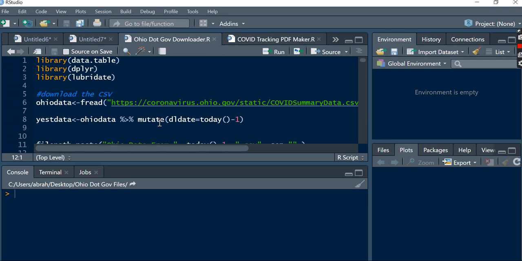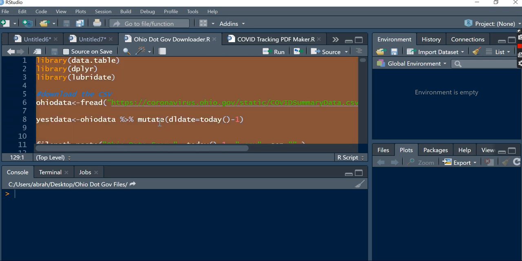But today is June 26th, and I'm going to select all. The last that I ran this code was yesterday, so it grabbed the CSV published on June 25th, and it will grab the 26th and actually compare the CSV that was available on the 26th to the CSV that was available the day before, so we can actually see really who, when, and where these three metrics increased, and in some cases somehow decreased from day to day in Ohio.